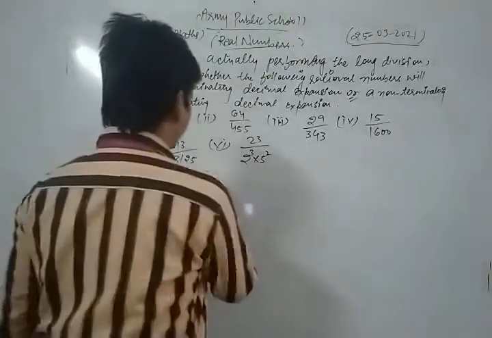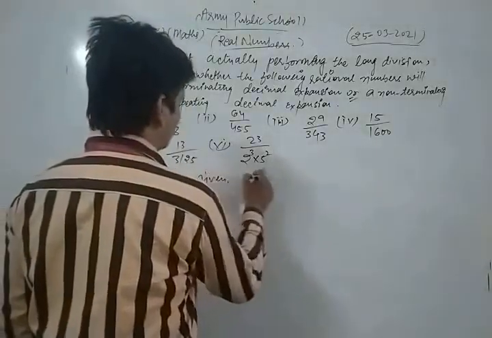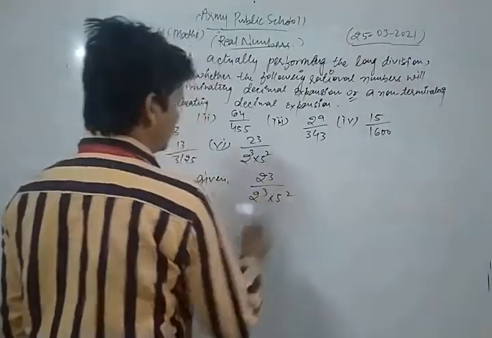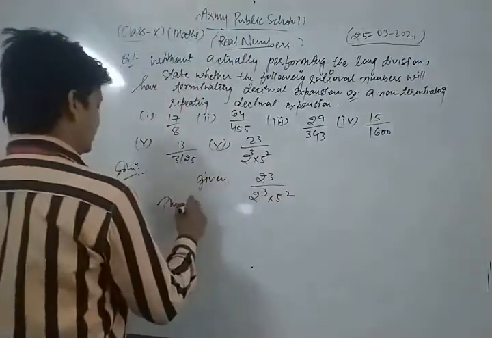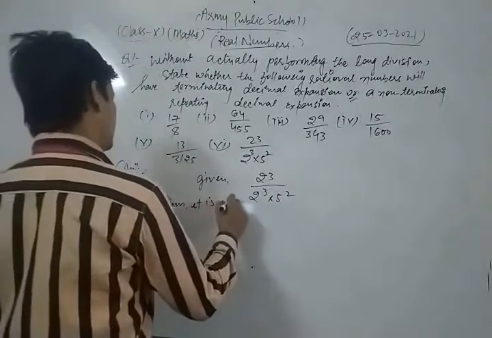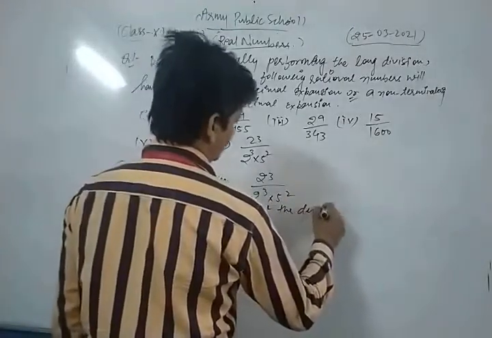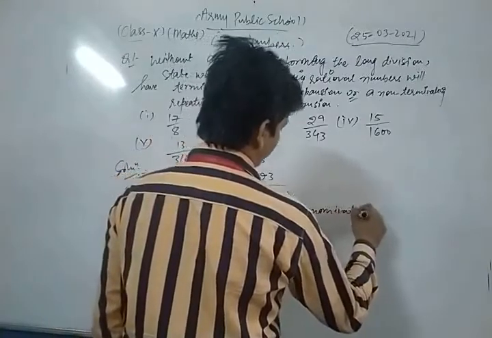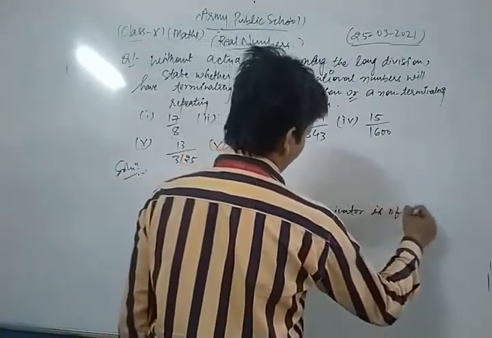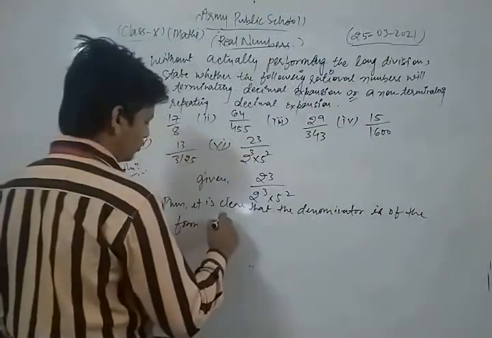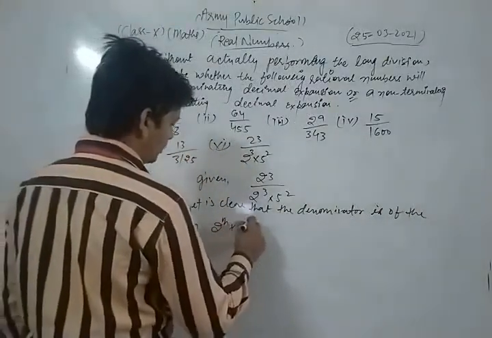Thus, first of all, the given number is 2 power 23 upon 2 power 3 into 5 power 2. Thus, it is clear that the denominator is of the form 2 power m into 5 power n.